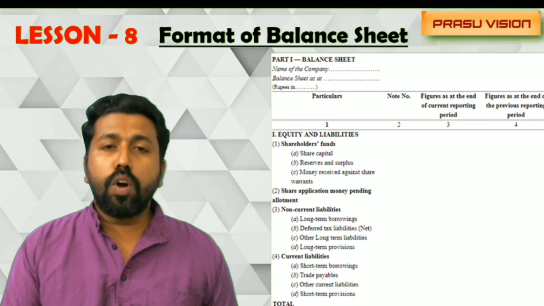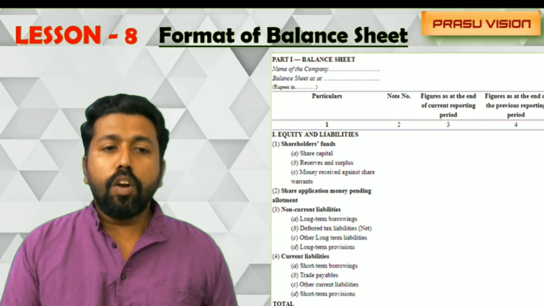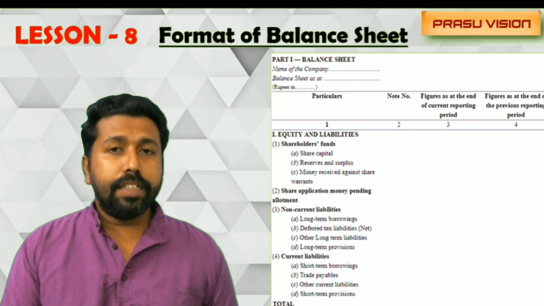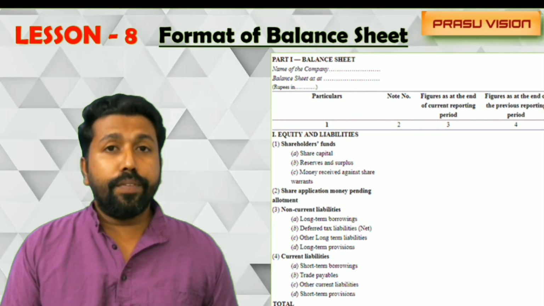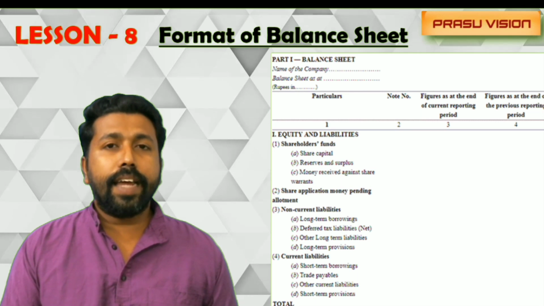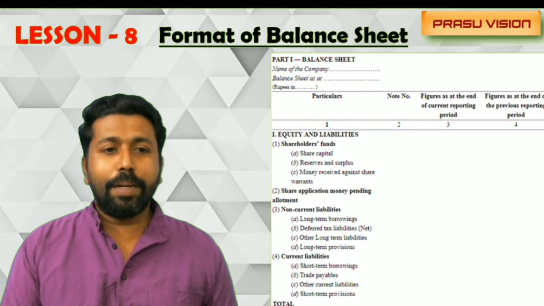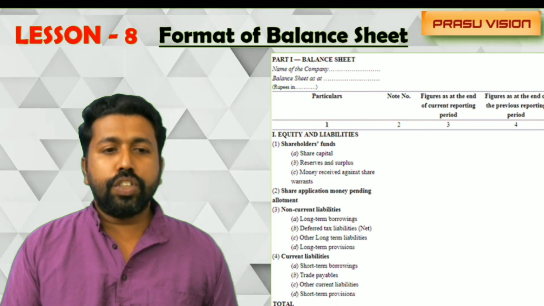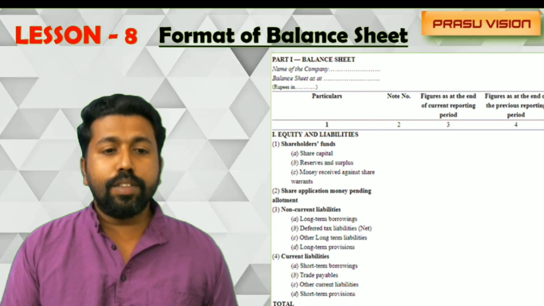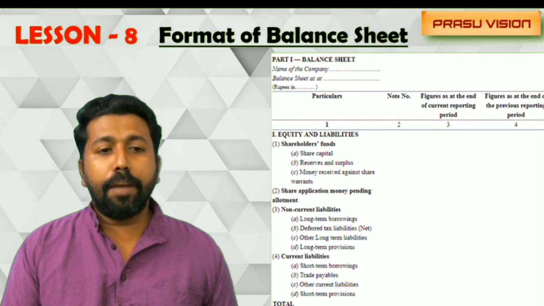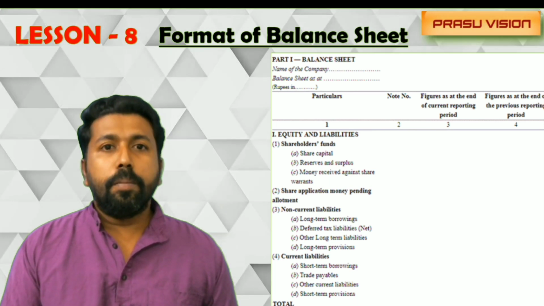Third heading is non-current liability, which includes long-term borrowings, deferred tax liability. Deferred tax liability means accounting the difference between accounting income and taxable income. And the items like other long-term liabilities, long-term provisions. Current liability, another heading, which includes short-term borrowings, trade payables, other current liability, and short-term provisions.